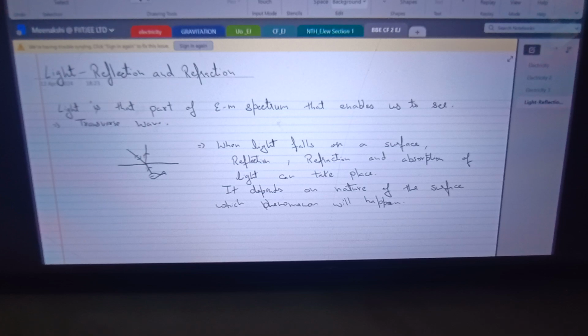Sometimes you apply some films on a glass surface which is very smooth on the outer surface. So when the light falls on it, it gets reflected back. So you're able to see your own reflection on the surface. It acts as a mirror, and also the light can transmit through the glass, and you can see from inside the things outside of the room. So that means again, depending upon the nature of the surface, reflection, refraction, and absorption will happen. Okay?